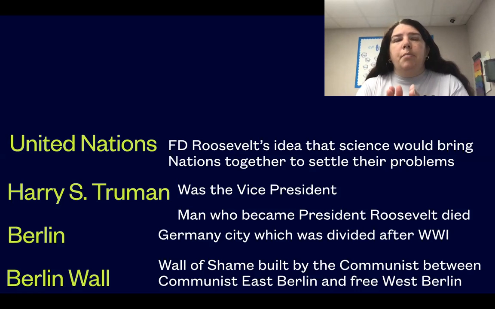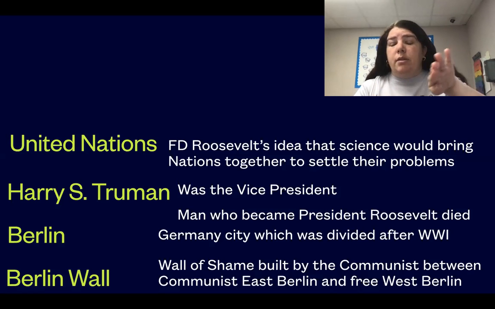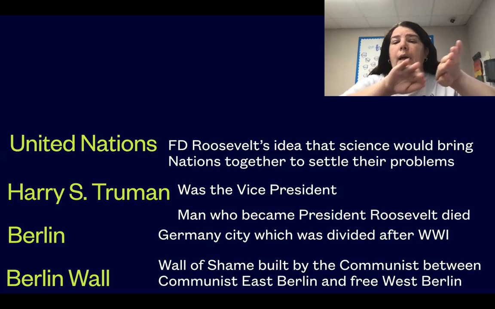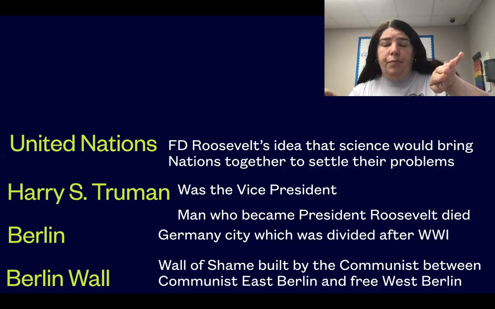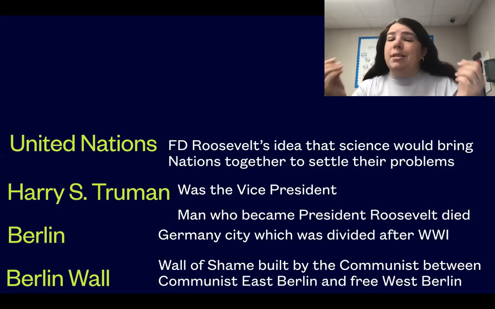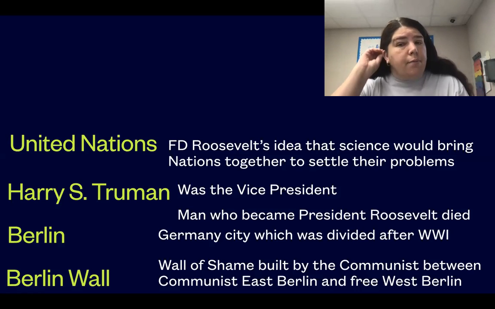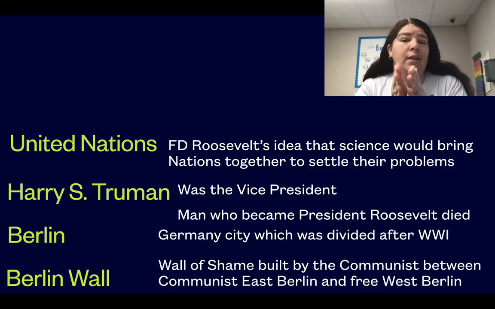Now, Berlin, because it was halfway through Germany, they split it. So Germany on this half was free because they belonged to us and to Great Britain. And this side of Germany belonged to the Soviet Union, which was not free. They didn't have freedom. So that city that's right in the middle, that's kind of on that line between freedom and not freedom, that was the city of Berlin.